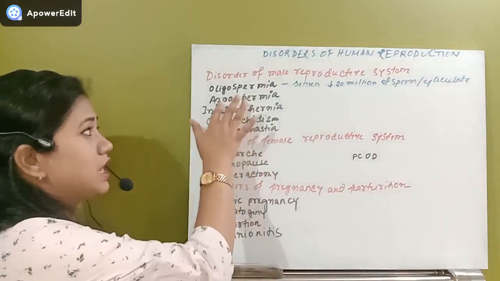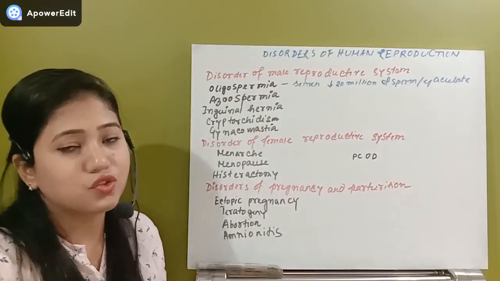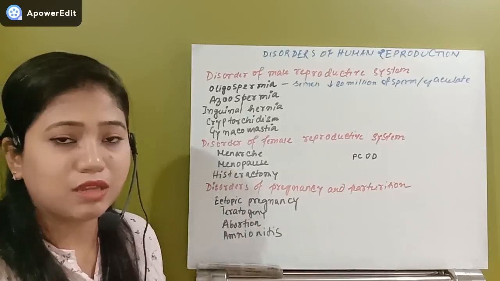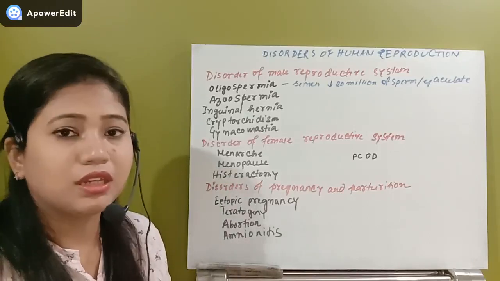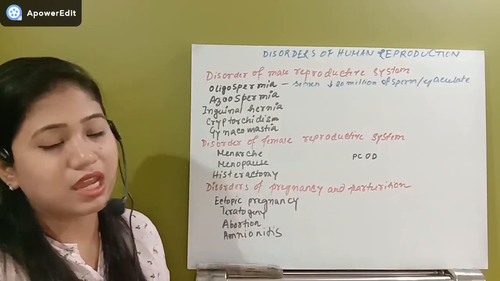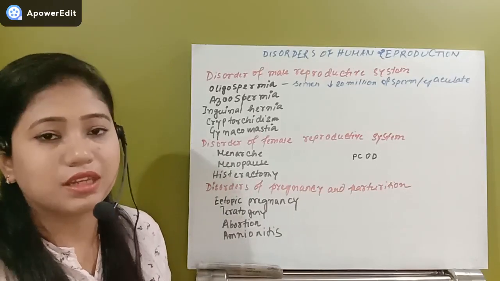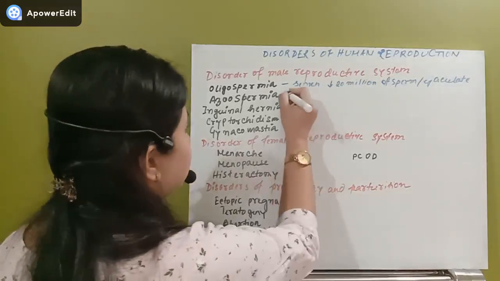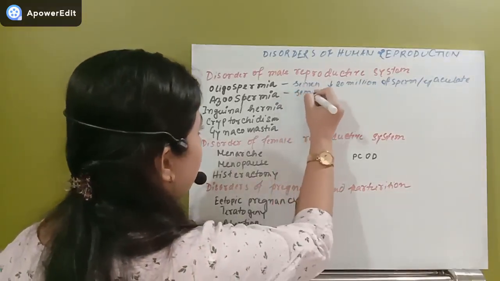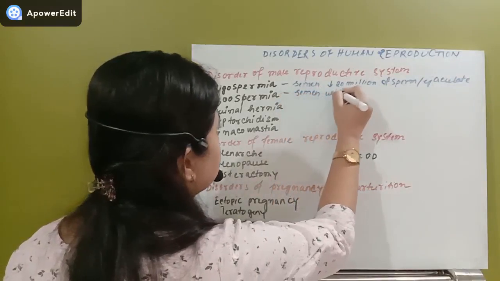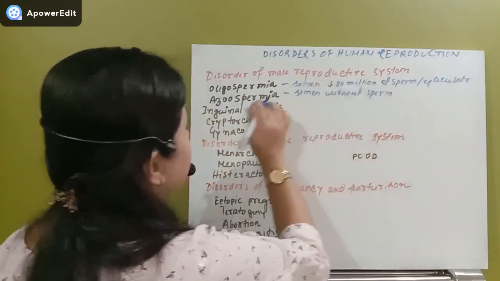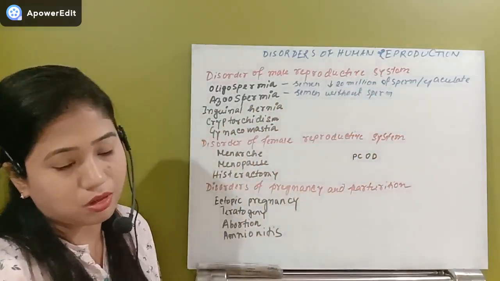Another condition, second condition, see what is azoospermia. If the semen contains no sperm, or that semen is without sperm, then this condition is known as azoospermia, and obviously that male will be sterile. So azoospermia, that means semen without sperm. So this is the condition called azoospermia.